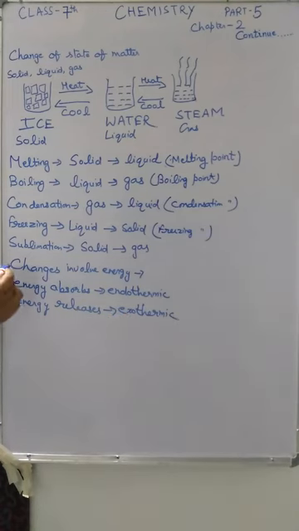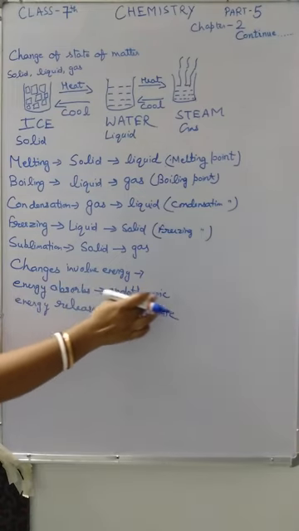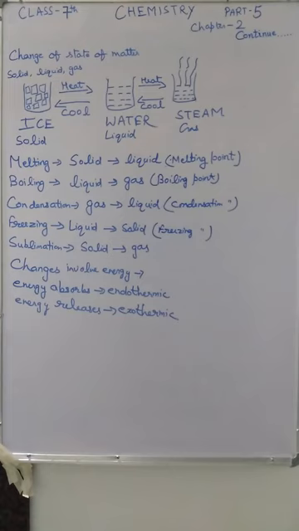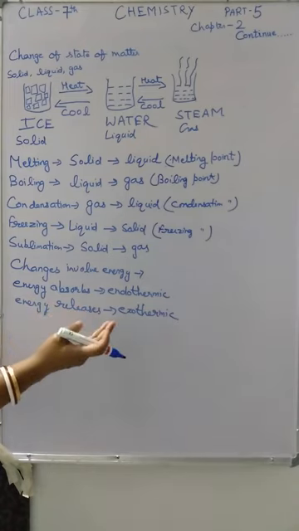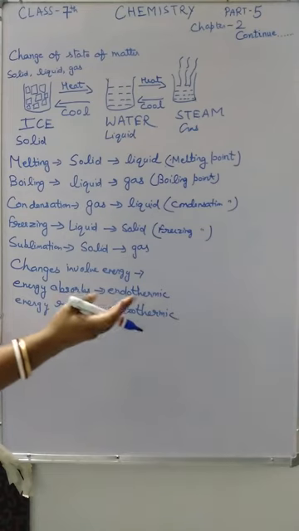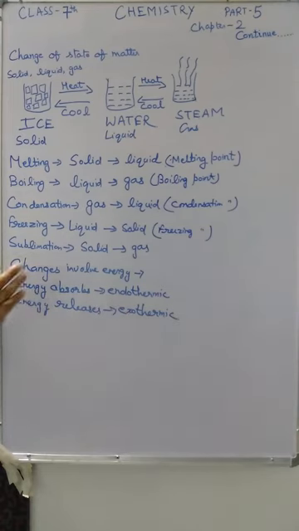So this is all about changes involving energy. You only have to make the definition like this: the change that involves absorption of energy is called endothermic change, and the change that involves release of energy is called exothermic change. You can give two or three examples also. I hope you understood all these things. Thank you so much.